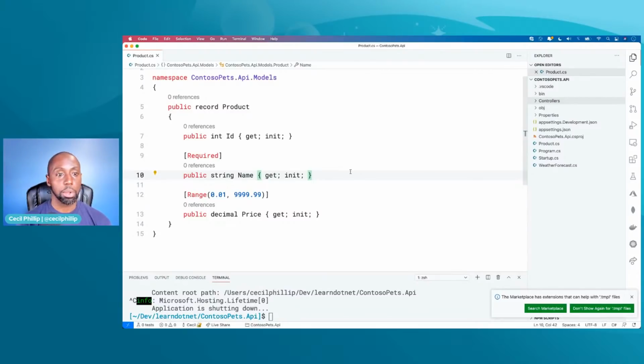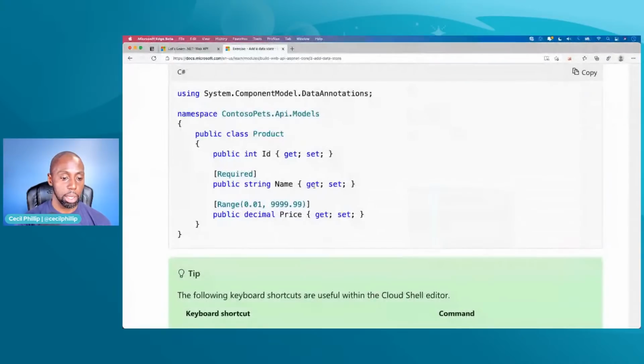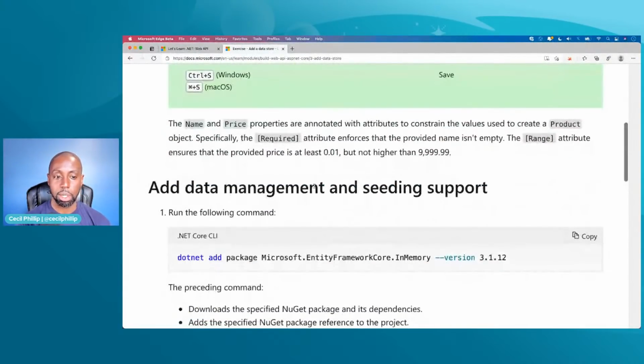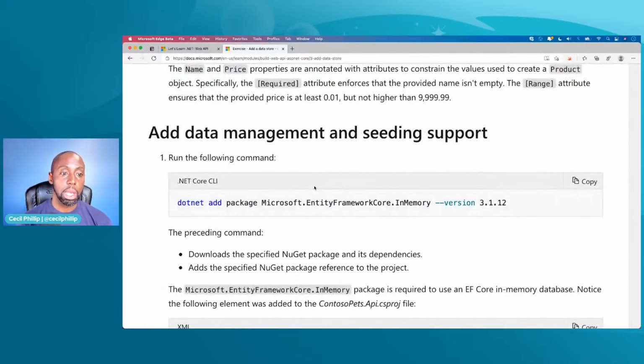Now, what else are we going to do next? So we have the product, and then coming down, I think we need to add some database stuff. Yeah, we do. So in this next section, we're going to add Entity Framework. Now, if you're unfamiliar with Entity Framework, it is one of our data accessing libraries that we have in .NET.